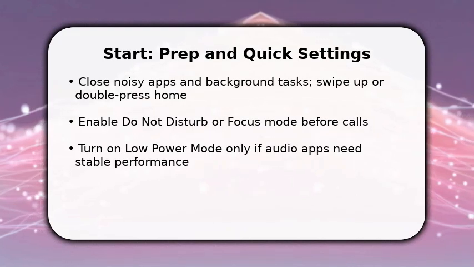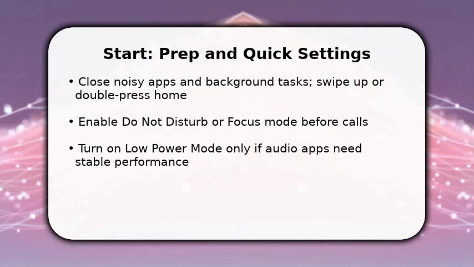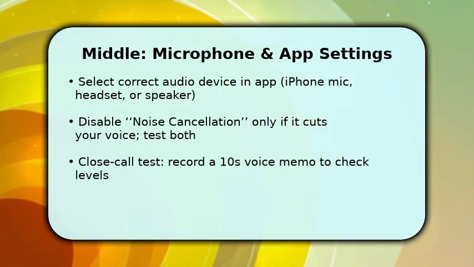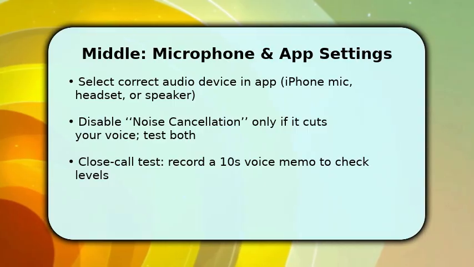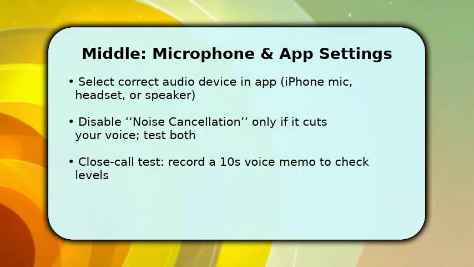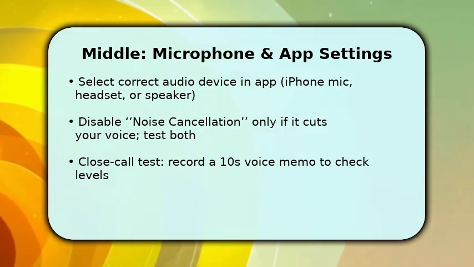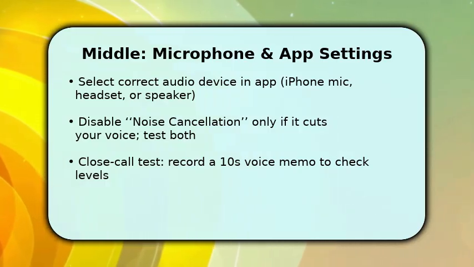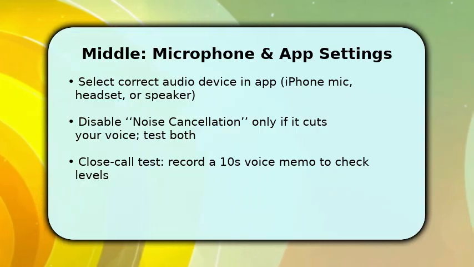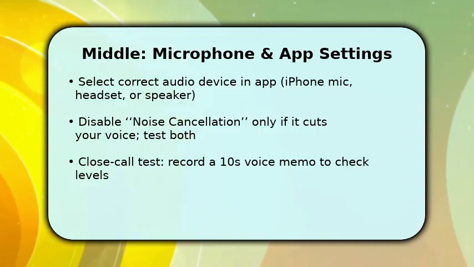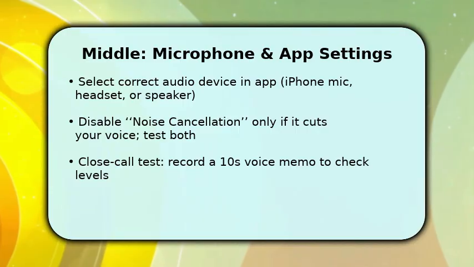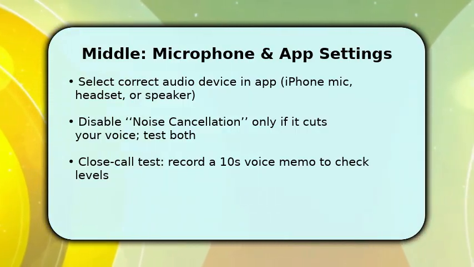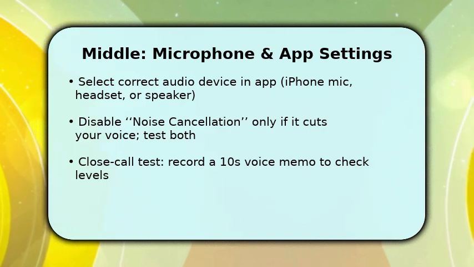You now focus on the mic and app controls. Open the calling app and confirm the audio device, switch to iPhone mic when not using headsets, or choose the headset if it has noise isolation. Next, test the phone setting called phone noise cancellation. Sometimes it muffles nearby voices, so try toggling it and compare. Also record a 10-second voice memo and listen back to judge ambient hiss versus your voice. These checks show how the iPhone processes sound and help you pick the cleanest input.